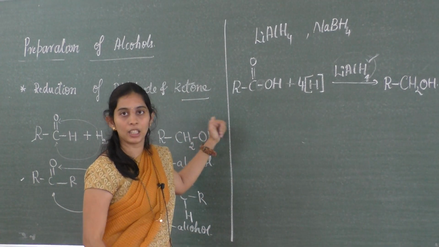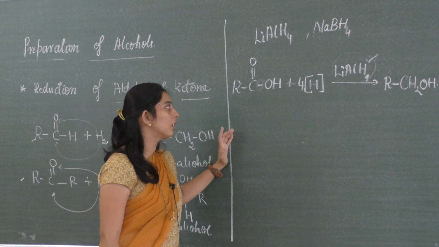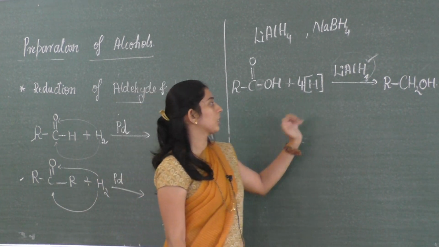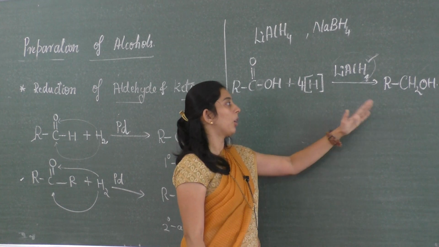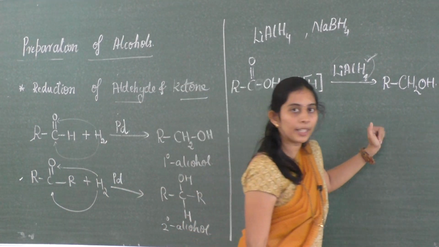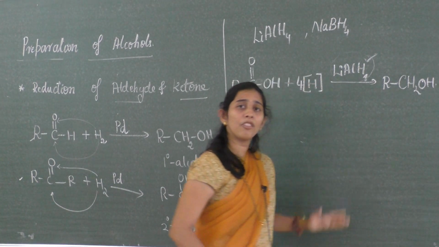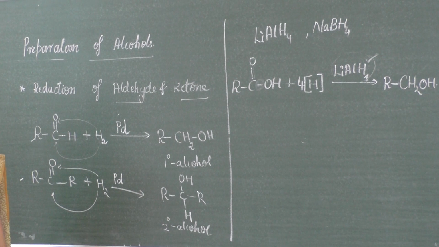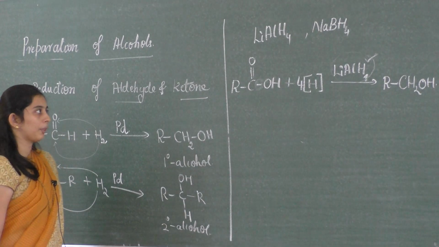or we can also prepare this alcohol from an ester also. If we have an ester treated with a small amount of alcohol, carboxylic acid is formed. Carboxylic acid followed by reduction, we are going to get an alcohol. So there are a number of methods to synthesize alcohol by a reduction process.